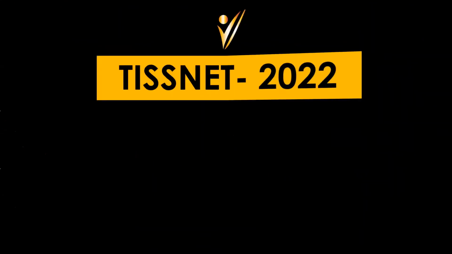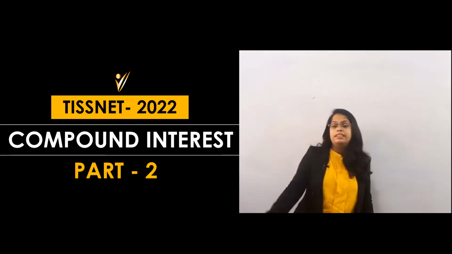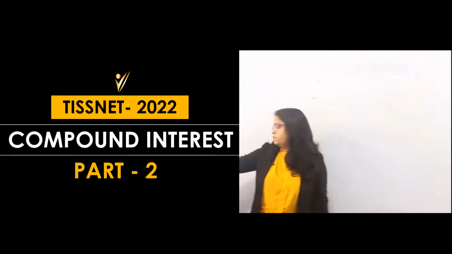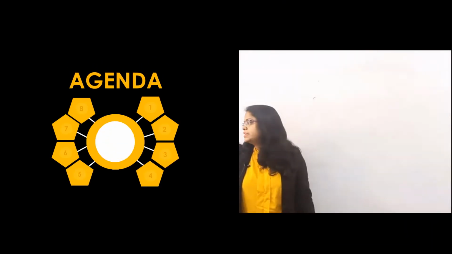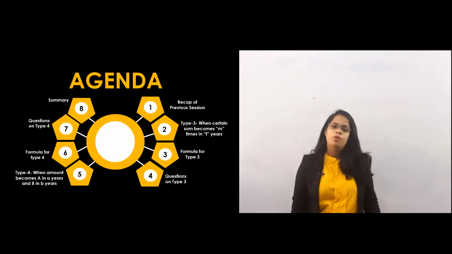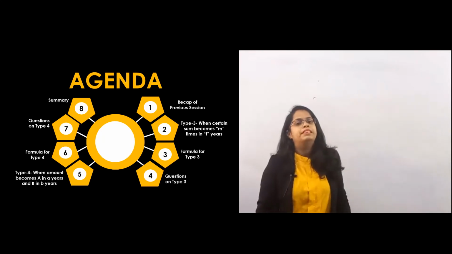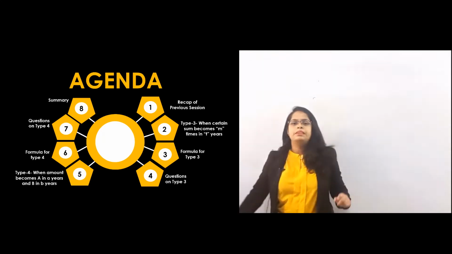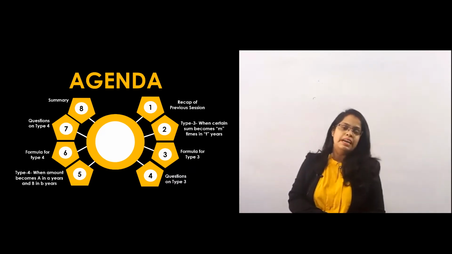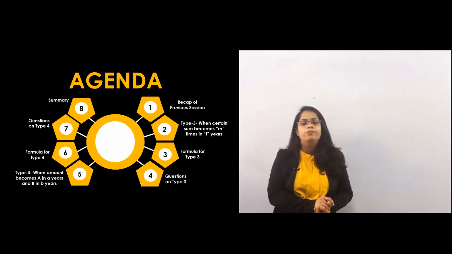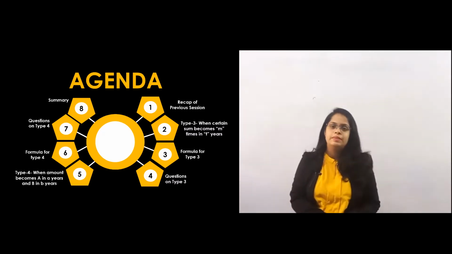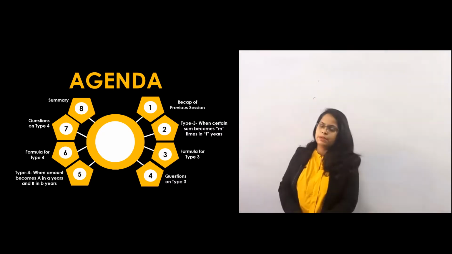Today our topic is compound interest part 2, which means SICI part number 4 actually. So in today's session, what will be our agenda? We will take a recap of the previous session, that means formulas recap. Then we will go for type number 3 and type number 4 today. In type number 3, we will see if a certain amount becomes m times in t years, then what exactly is the time required to become m raised to n times. That type of questions we will see. We will see the formula, then I will explain all that.